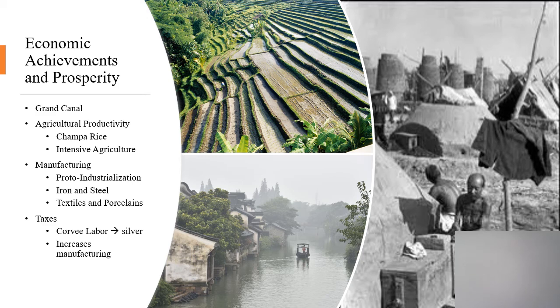Manufacturing, particularly of products that were like iron and steel, right? Weapons, armor, but also tools, instruments, things for reinforcing bridges, even things like religious icons were made out of steel because the Chinese were able to produce so much of it. So that kind of manufacturing, and then textiles, right? Things like silk in particular, right?